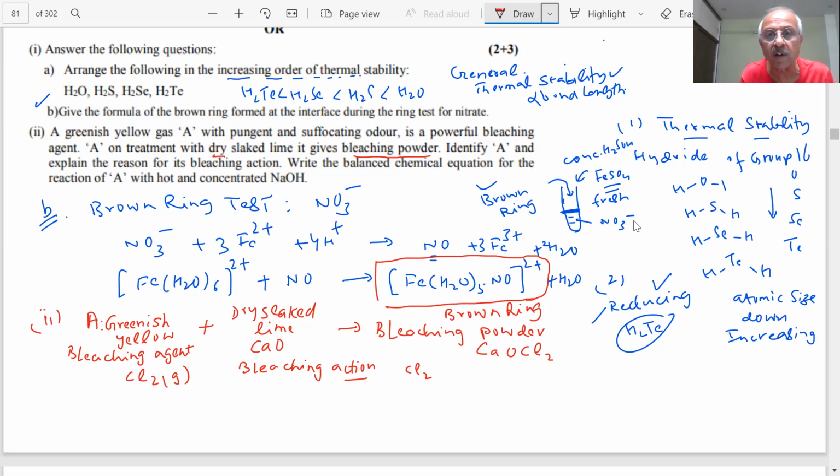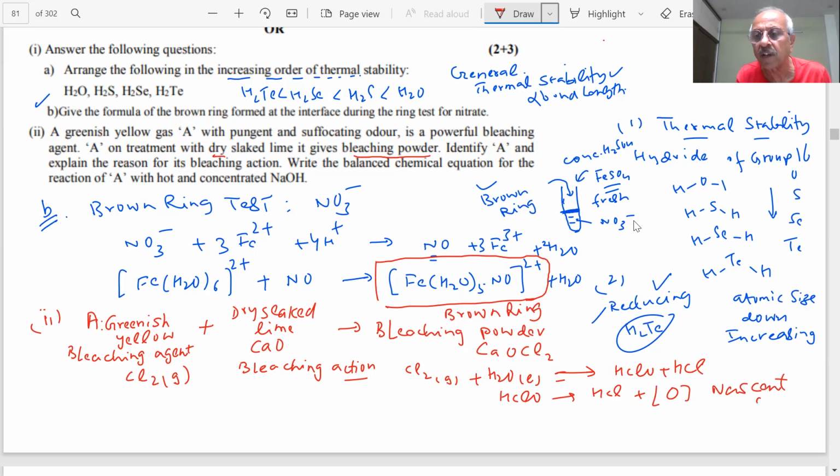But when it reacts with water, it forms HClO plus HCl, and this HClO will dissociate again to give HCl plus nascent oxygen. The nascent oxygen is responsible for the bleaching action of chlorine. Nascent oxygen is very, very reactive.